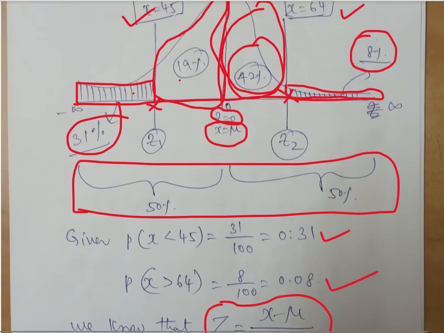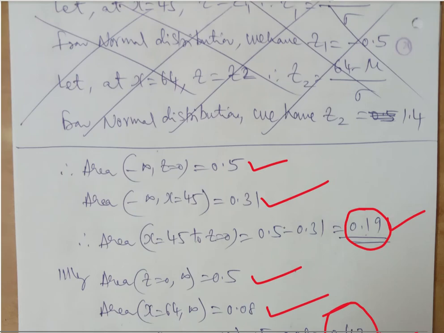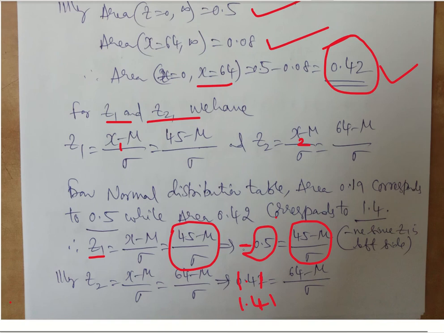The minus comes because the area is towards the left hand side of the mean. If you don't put this minus, you will not be able to get this solution. So be careful. That's why I mentioned for your reference this minus sign, because z1 is always on the left side of the normal curve as we have taken right now. Once we do that, we solve the two equations as simultaneous equations and get the solution.